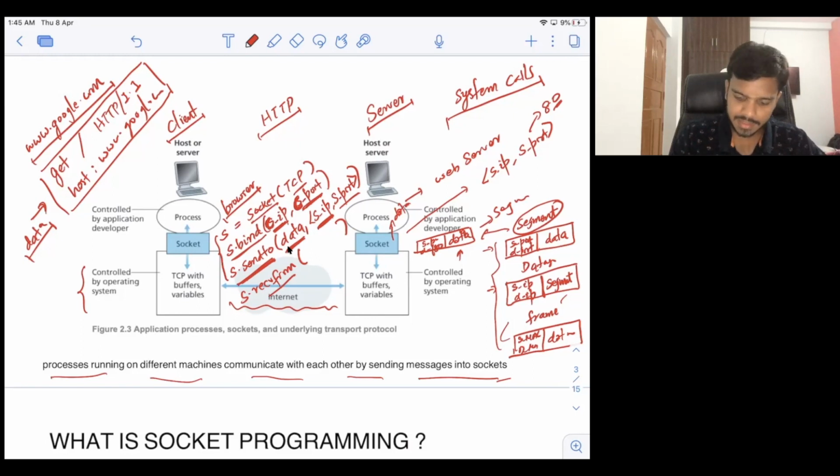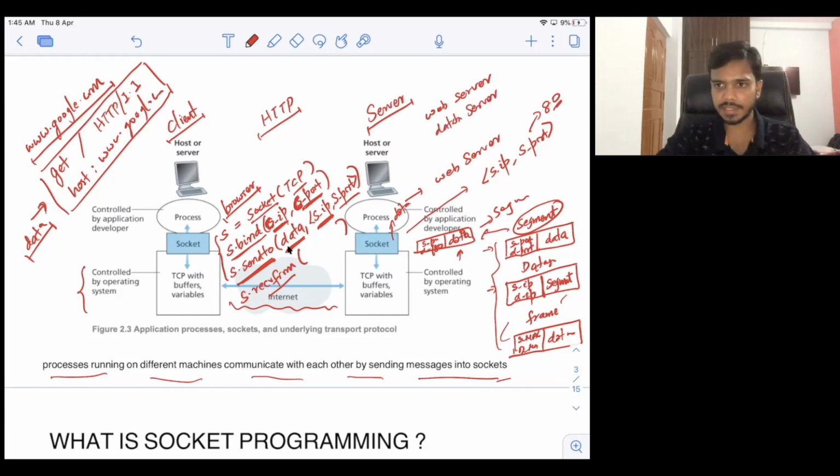For example, let me clear some more screen here. Now there can be two network processes running here. Let's say one is a web server, which of course is a network process. Another can be a database server, which is again a network process. Now, if both processes are running on this machine, how do you differentiate between them? Both of these are network processes.